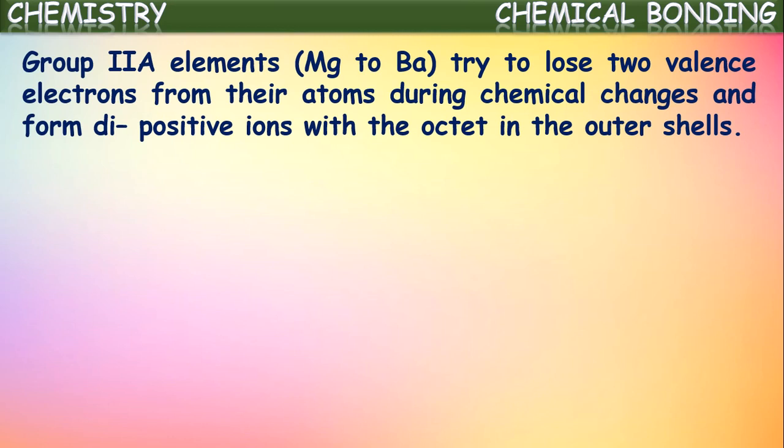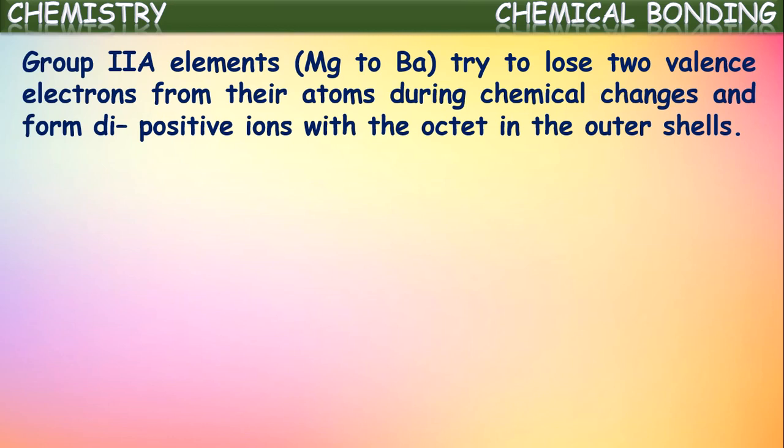If you observe the electronic configuration of these elements, they have 2 electrons in their valency shell. For example, magnesium has atomic number 12 and its configuration is 2, 8, 2. In the last shell, it has 2 electrons. So when it is allowed to participate in chemical reactions, it will try to lose those 2 electrons and get the octet configuration of the nearest noble gas, that is neon.